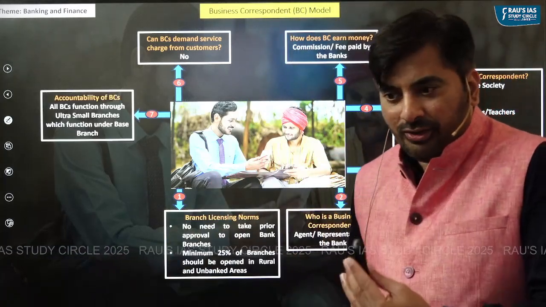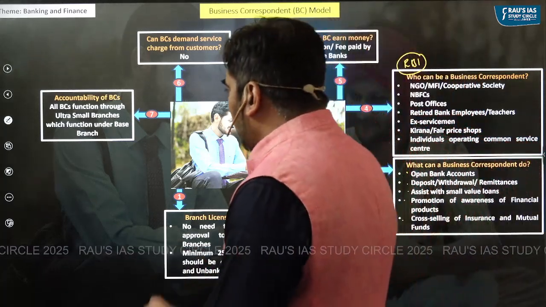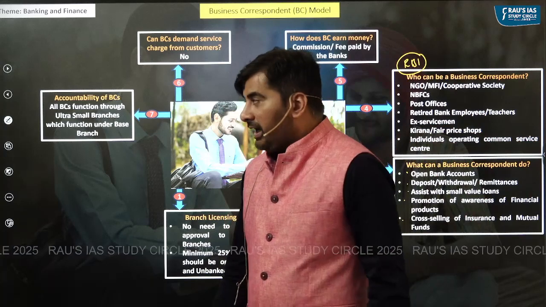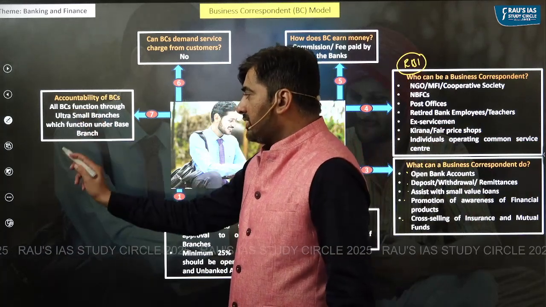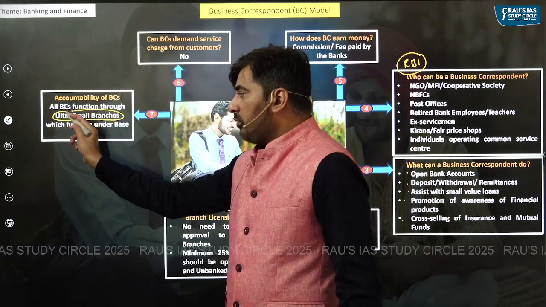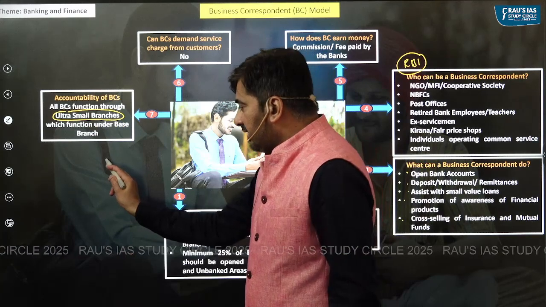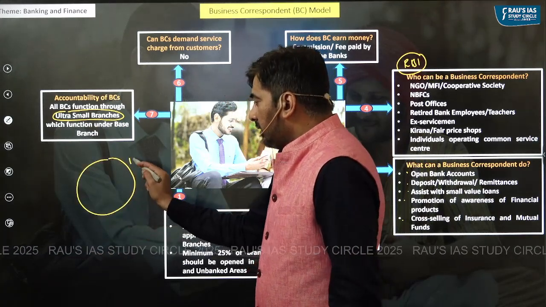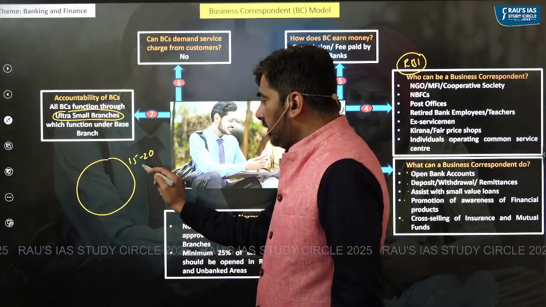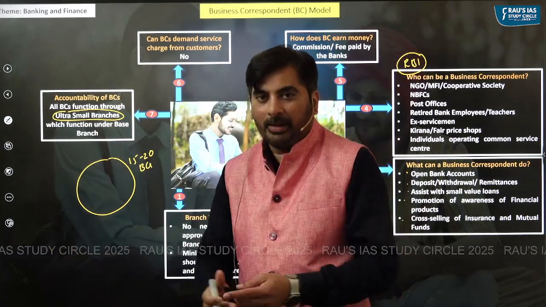How are we ensuring accountability of banking correspondents? To ensure accountability, RBI has said all the banking correspondents should function through ultra small branches. Ultra small branches means, let's say we have around 15 to 20 banking correspondents in a specified area.